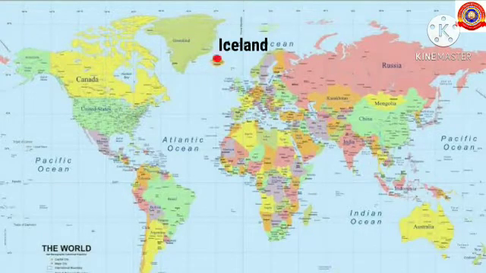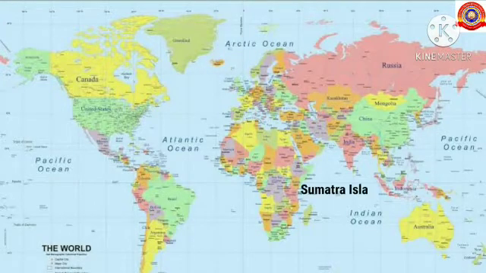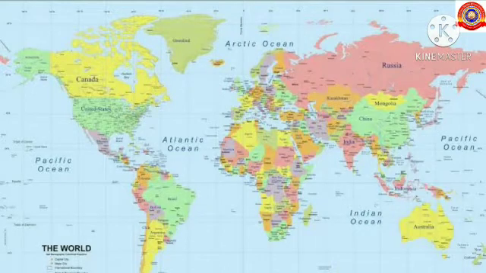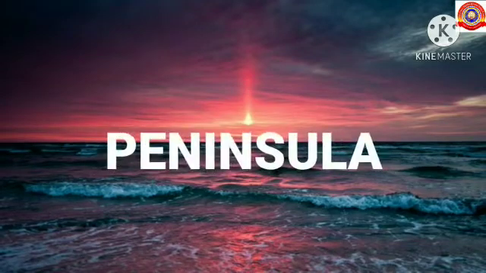Ninth one Iceland, it is located in northern Atlantic. Tenth one Sumatra, which is located in western Indonesia. And last one New Guinea Island. It is the second largest island in the world and it is located in Malaysia. Okay students, hope that you have understood about the islands. Next, let's study about the peninsula.